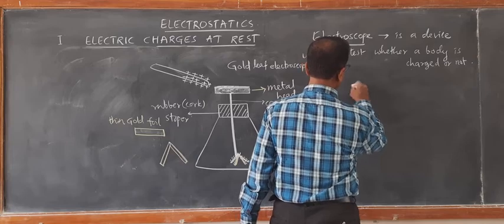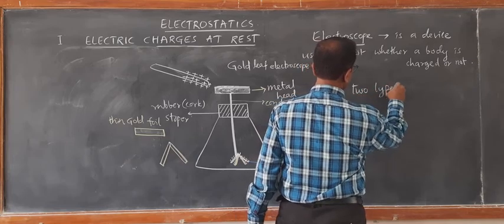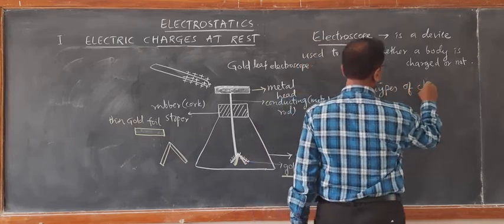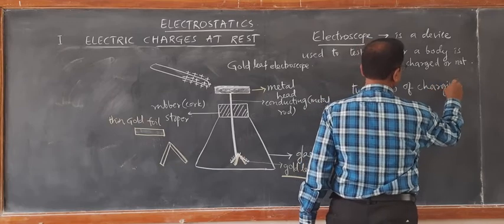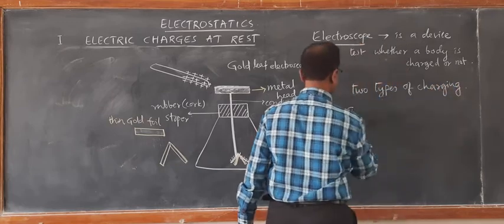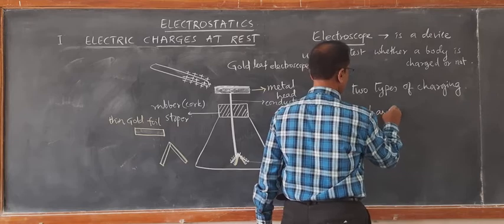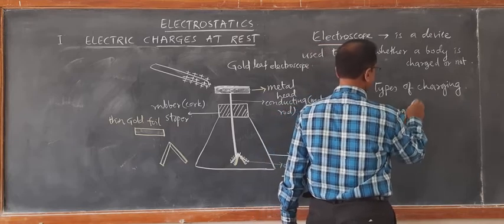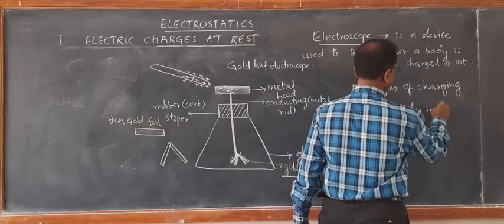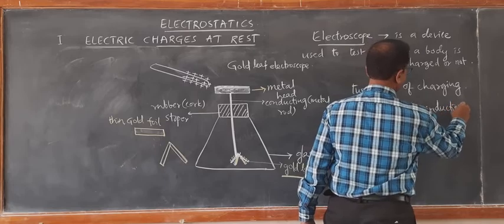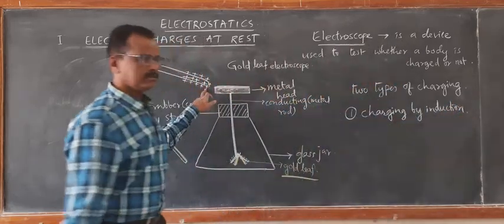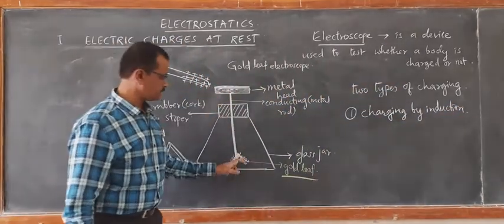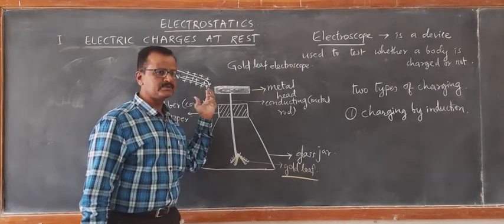Two types of charging. One is charging by induction. The one which I have shown here, the charging is taking place even at a certain distance between them.